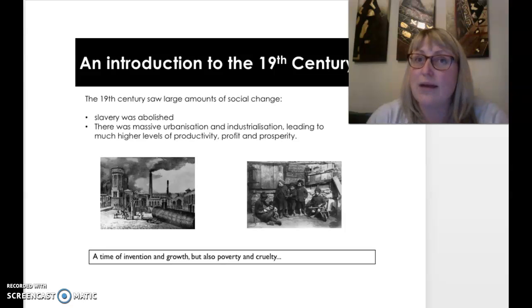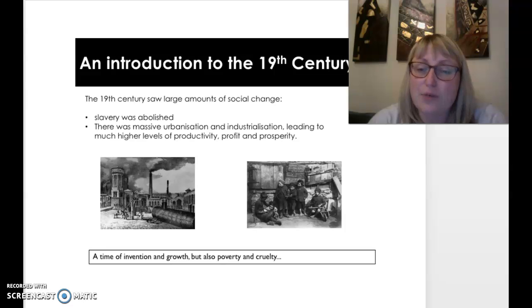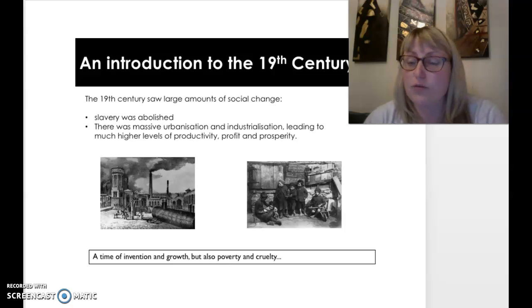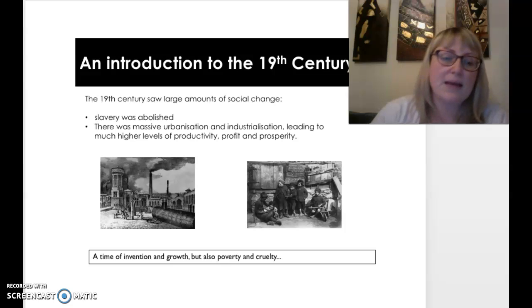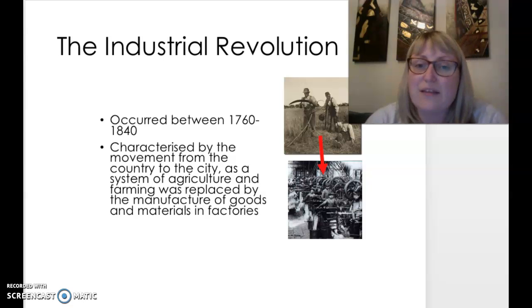Industrialisation means when areas begin to become very popular with industry, have things like factories and places where products can be manufactured all being built up in one place. And this led to much higher levels of productivity, profit and prosperity. Okay, a time of invention and growth, but also of poverty and cruelty. There were two sides to this. And this all links to the Industrial Revolution, which is an event that occurred between 1760 and 1840.